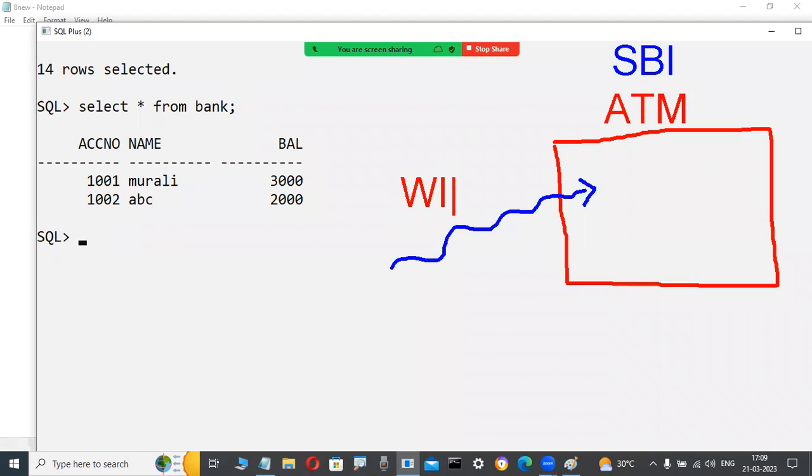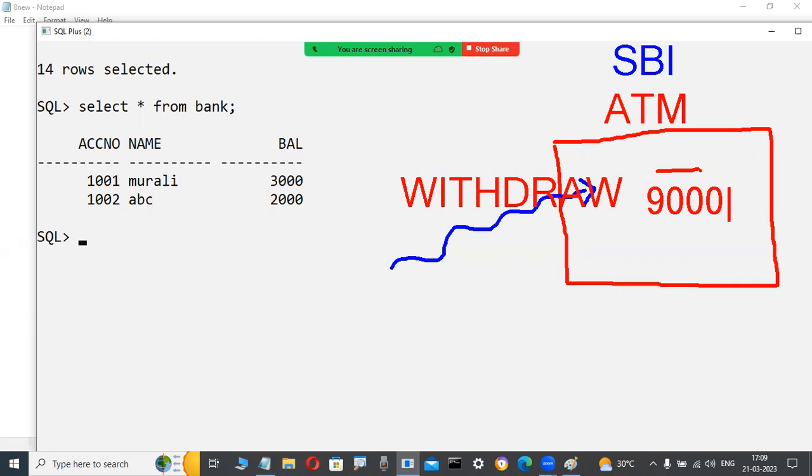Very easily understandable. Why PL/SQL is required, now you will understand. Suppose today I try to withdraw some amount. I insert an ATM card, and it asks me to enter the PIN number. I type a PIN number. After that, many options are there. One of them is to enter the amount. The ATM machine asks to enter the amount. My balance is 3,000, but I try to withdraw 9,000 rupees.